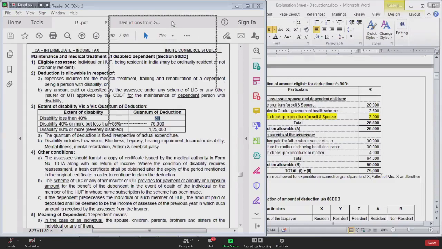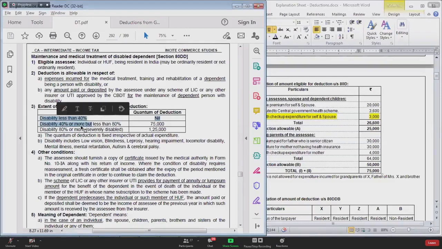So government says if a person is disabled less than 40%, that is up to 39%, then no deduction, because anyone would be disabled to the tune of 39%. We are not going to give deduction for that. Deduction will be allowed only if the disability is 40% or more.